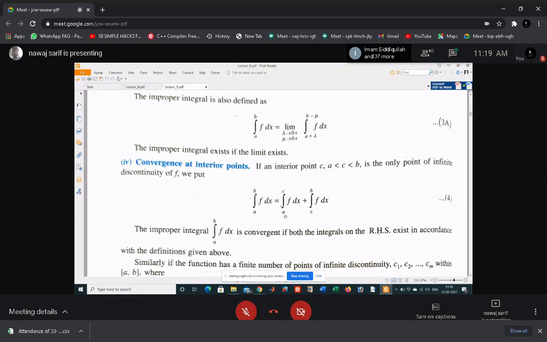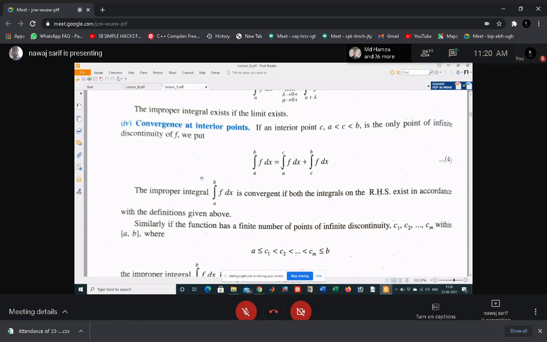For example, integral from minus 1 to 1 of 1 by x dx: neither x equal to minus 1 nor x equal to 1 is a point of discontinuity. x equal to 0 is the point of discontinuity, and 0 is in between minus 1 and 1. Then you can write that integral as minus 1 to 0 and 0 to 1, and apply the previous properties to find the limit of this integral.